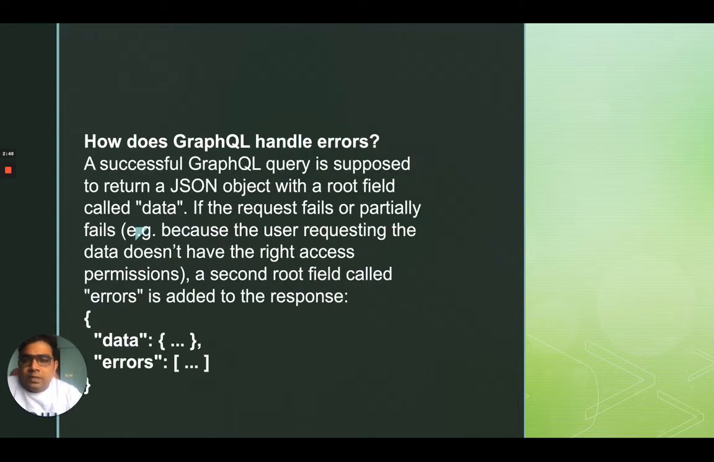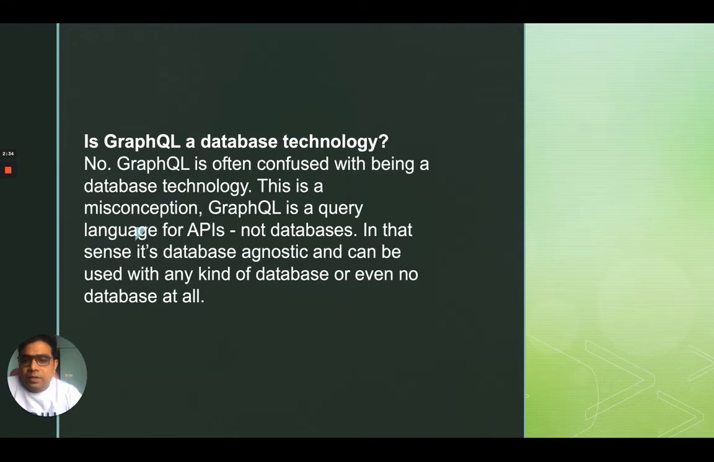And how does it handle errors? In the response, you can check the errors. Whenever you fire any query or mutation or subscription, if it has any errors, you can get those in JSON format. Many times people get confused and think GraphQL is GraphDB, but it is not GraphDB. It is not a database technology. It is a query language, and it is for APIs, not the database.